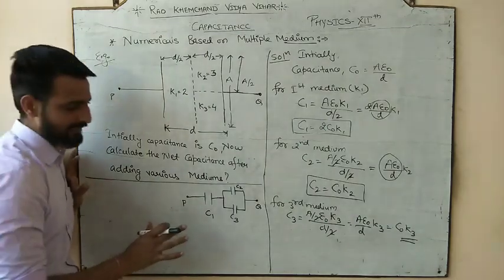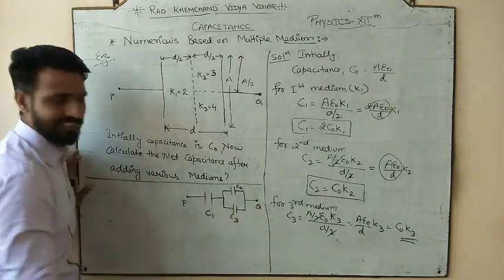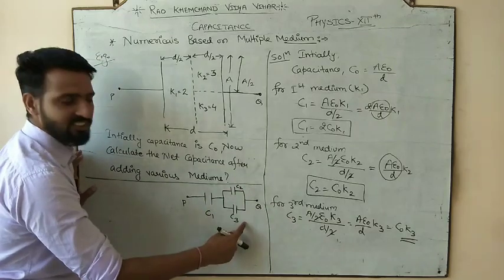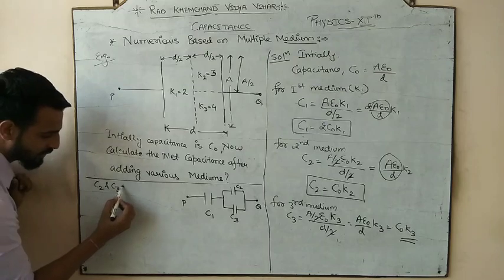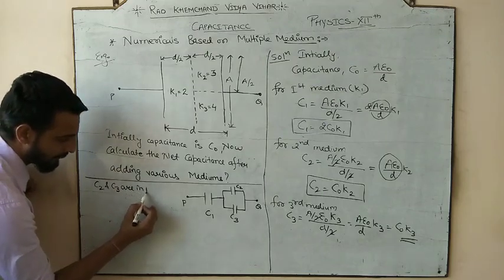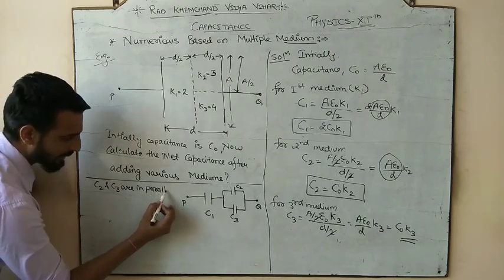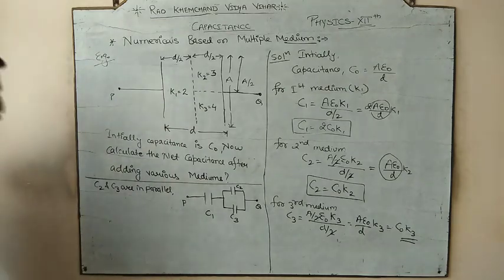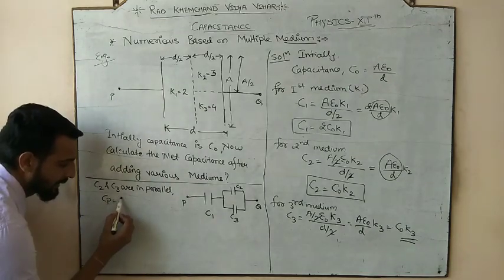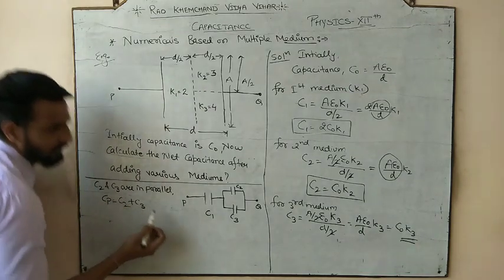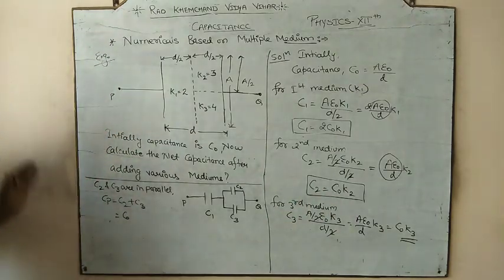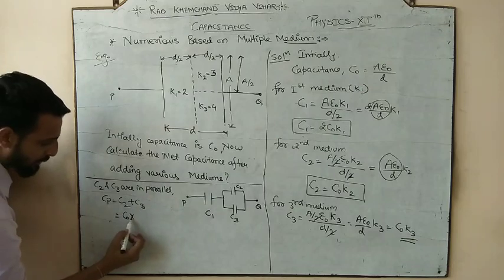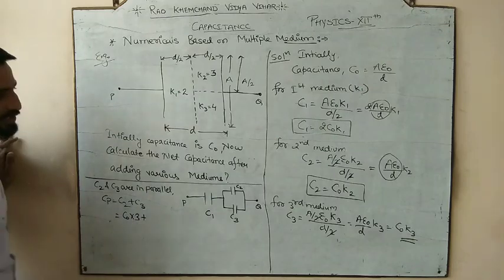Now we can solve this. So how we can solve this simple circuit, C1 C2 C3 कैसे सॉल्व कर सकते हैं? So C2 and C3 are in parallel, so you will say C2 and C3 are in parallel. Now it is a series parallel connection. So what is the result of parallel? It is C2 plus C3. What is C2? It is equal to C naught K2. And what is the value of K2? It would be 3.